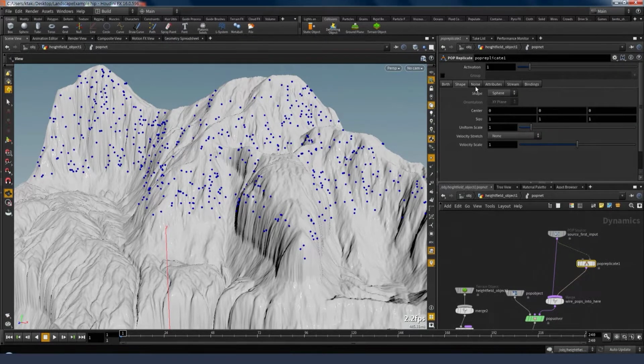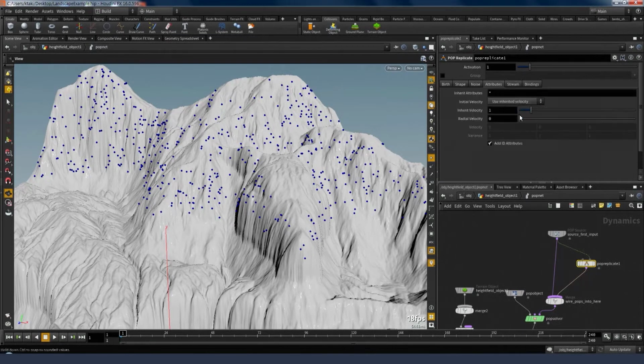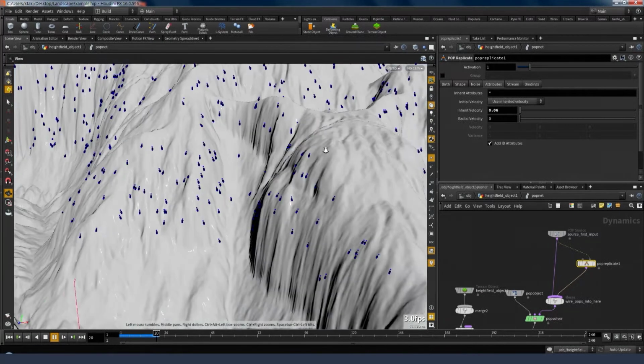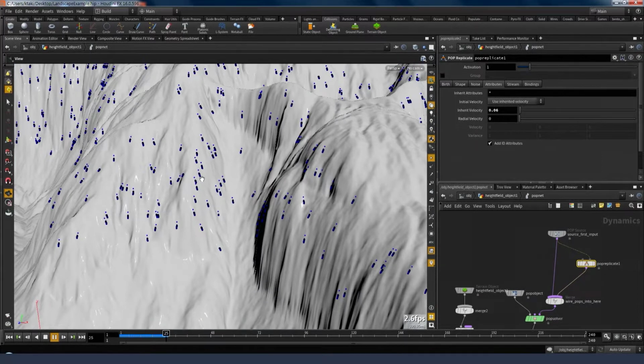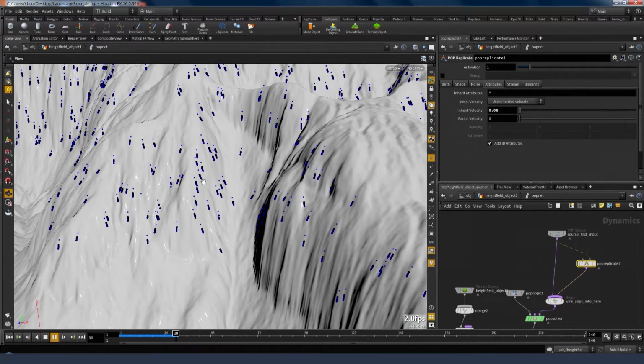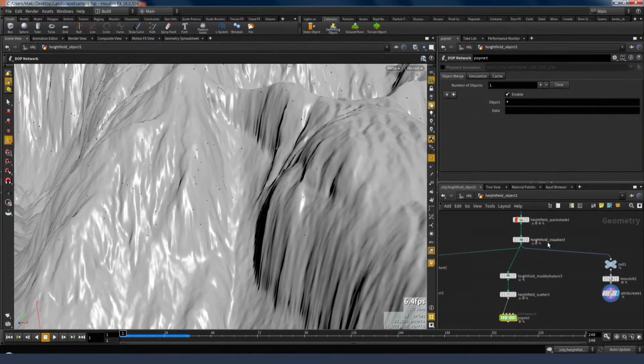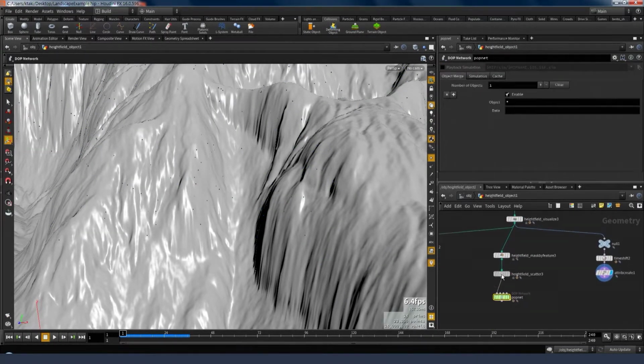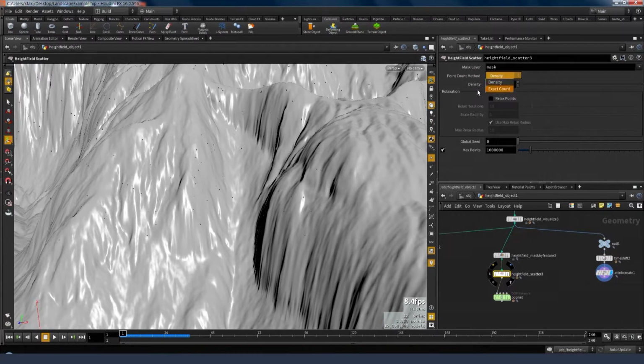If I hit play and zoom in here, you can see that each particle is leaving a stream of particles behind the original one.